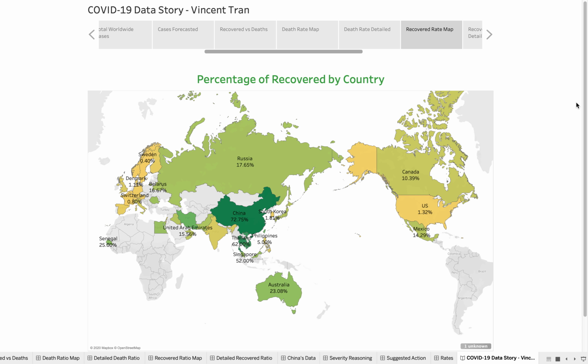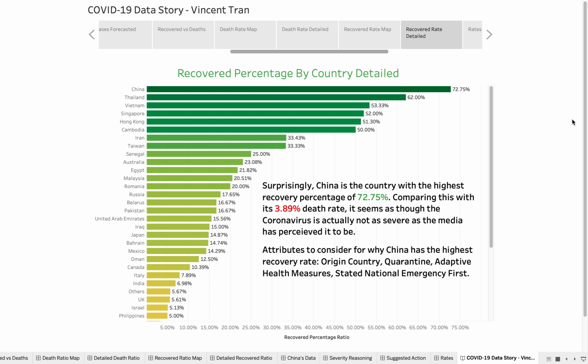As for the percentages of recovered by countries, we can see it's also spread out, but the percentages are much higher. In detail, China is actually the country with the highest recovery percentage of 72.75%. Comparing this with the 3.89% death rate, it seems as though the coronavirus is not as severe as the media has perceived it to be, looking at China, where the origin of the coronavirus is.